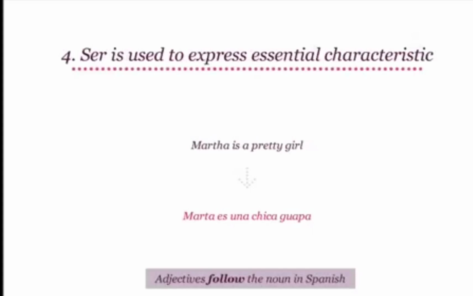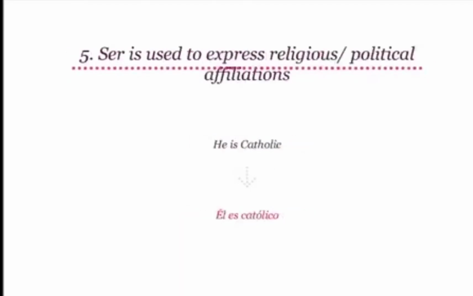Marta es una chica guapa, where pretty translates to guapa. Good. Remember, in Spanish, adjectives of description usually follow the noun. Hence, pretty girl becomes chica guapa, and not guapa chica. Great! Let's now look at the fifth scenario.